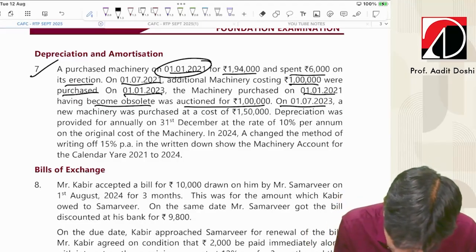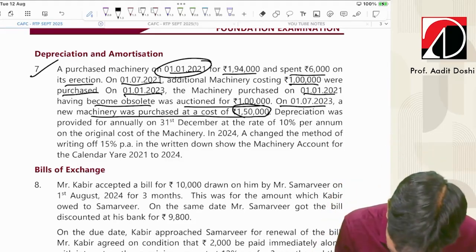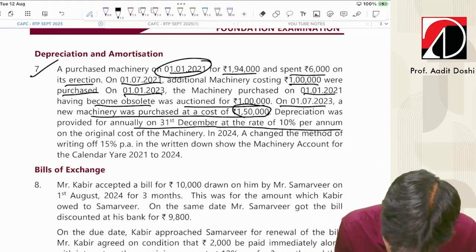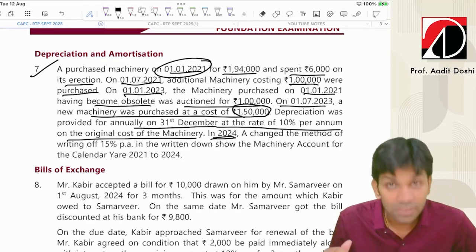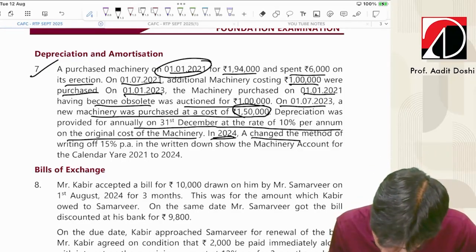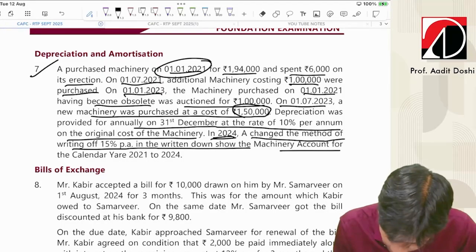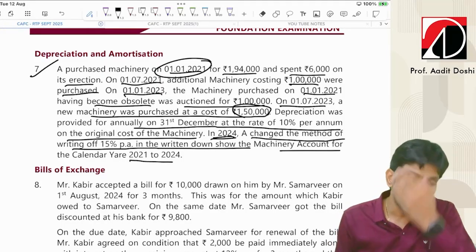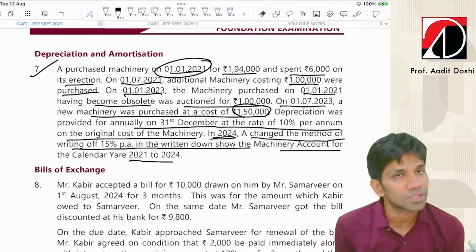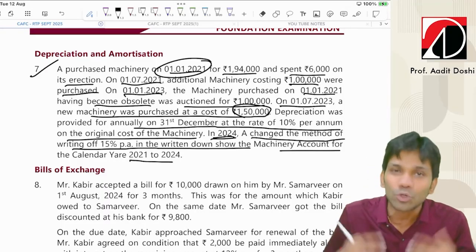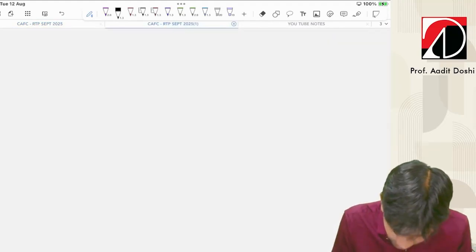On 1st July 2023, a new machinery was purchased at a cost of 1 lakh 50,000. Again machinery account debit to bank. Depreciation was provided annually on 31st December at the rate of 10% per annum on the original cost of machinery, so they are following the straight line method. In 2024, year number 4, they changed the method to 15% WDV. Show the machinery account for the calendar years 21 to 24. So they started charging depreciation at straight line method, and in the fourth year they decided to change the method from straight line to WDV. They expect us to prepare a machinery account from 21 to 24. Let's prepare it. Here we have the answers.